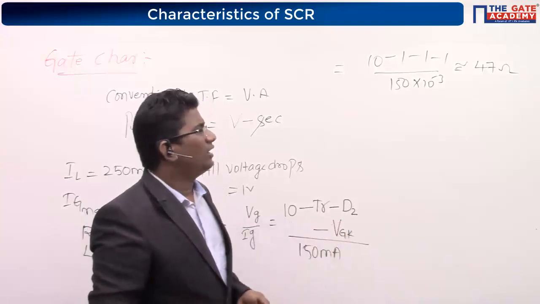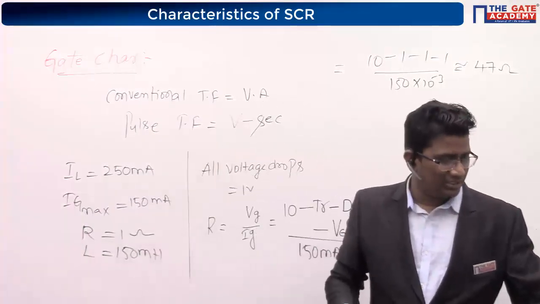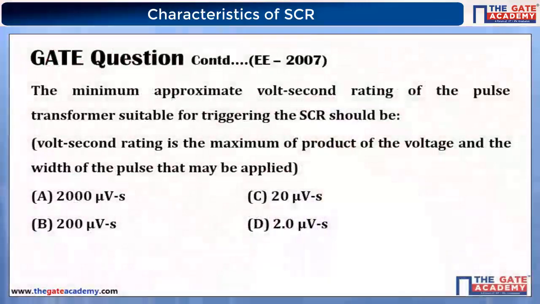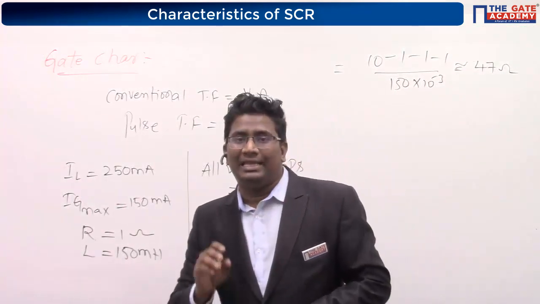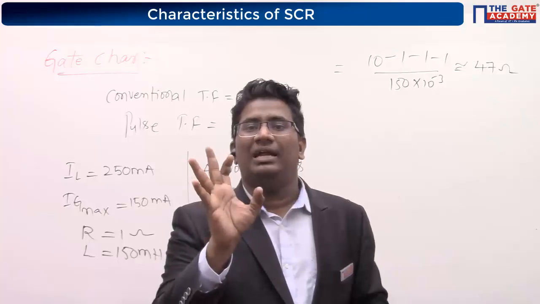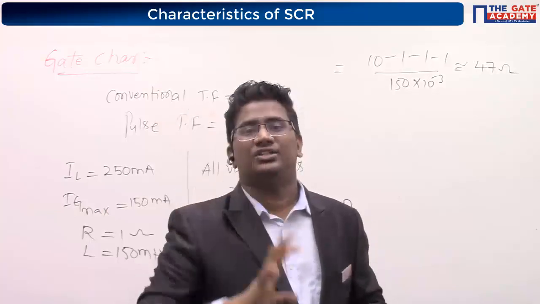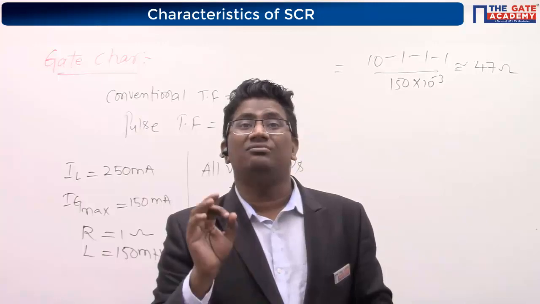Yes or no? Now another question, displayed on your secondary screen: the minimum volt-second rating of the pulse transformer suitable for this circuit. What is the role of the transistor? It acts as a switch. If you close the switch, only then will the pulses move towards the transformer via Ig max, as I told you already. If you apply a maximum gate current, the device will quickly come to the conduction state.